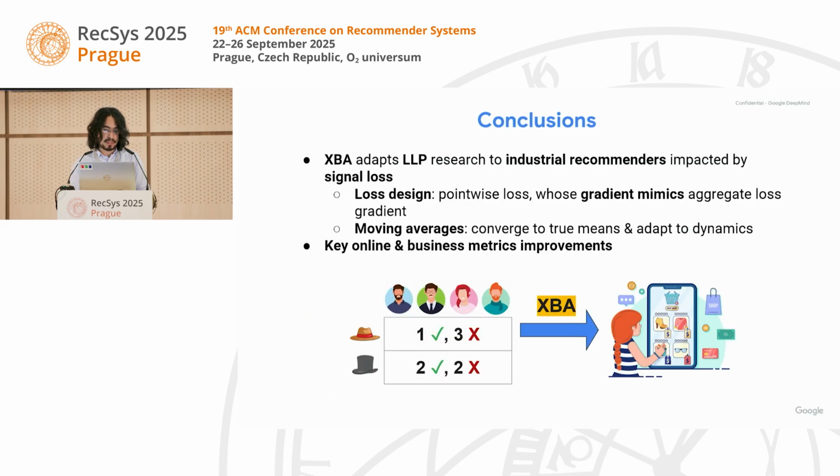Our technique adapts LLP research to industrial recommenders that are impacted by signal loss, and we do this through a loss design with a pointwise loss that has a gradient that mimics the aggregate loss gradient. We also use moving averages, and these converge to the true means, and they adapt to the time dynamics. And this delivers key online and business metrics improvements.